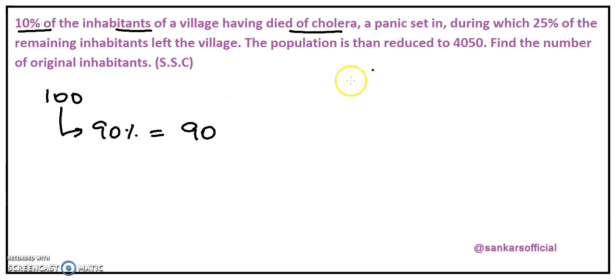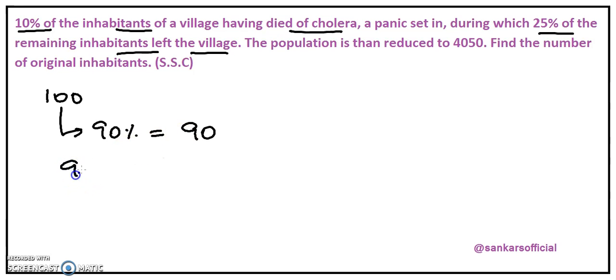Now, out of these 90 people who remain in the village, 25% of the inhabitants, fearing the disease, left the village, which means 75% of the remaining inhabitants stayed in the village itself.